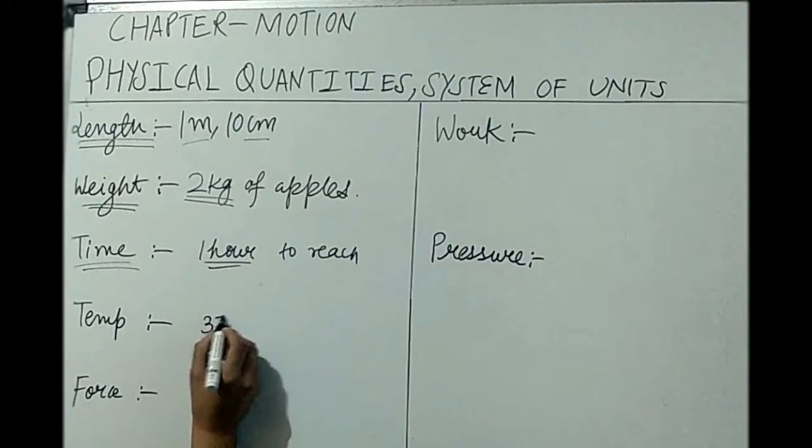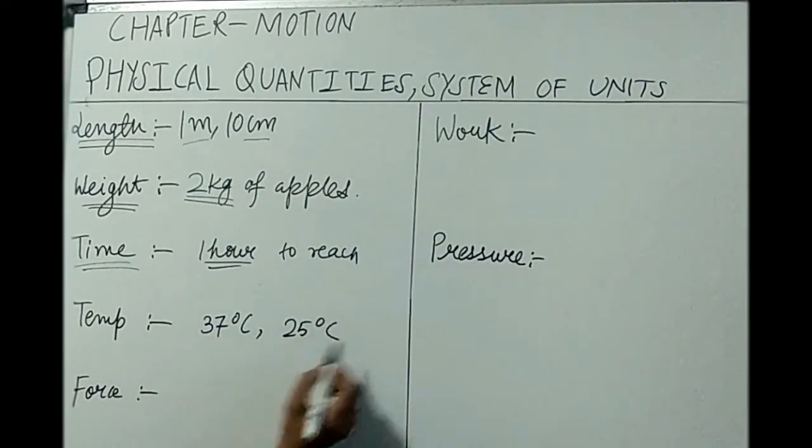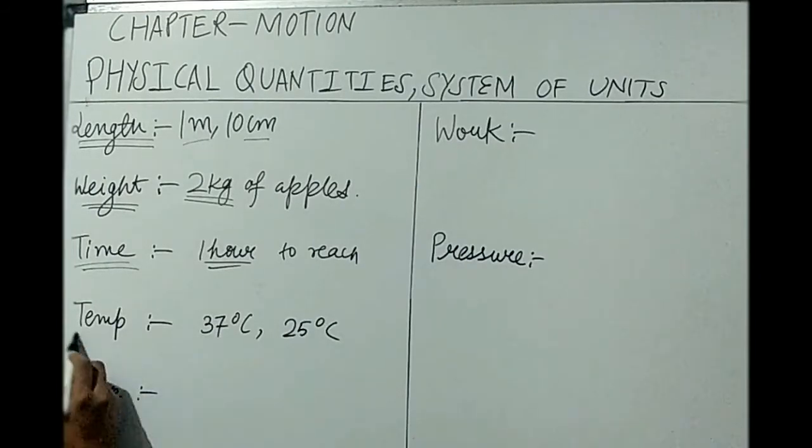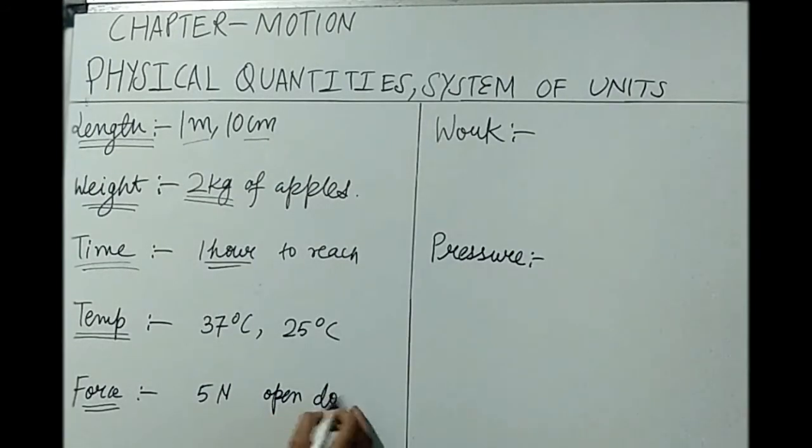Your body temperature is 37 degrees Celsius. Our room temperature is 25 degrees Celsius. We are talking about temperature here. Next is, I apply 5 newtons of force to open the door. How much force is applied? Let's say 5 newton. That means we are talking about force here. I am applying 5 newtons of force to open the door.